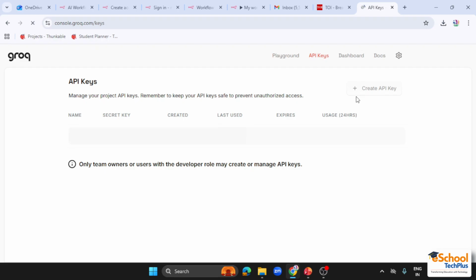They have to pass the data using an API, which is like a waiter who passes the order to the kitchen. So the API will pass our data to the Grok chat model, which will summarize the whole thing for us, and it will give us the summarized output. So in this way you can create the API key.